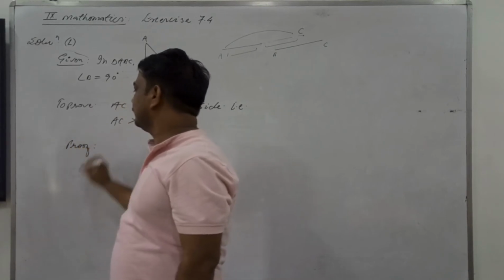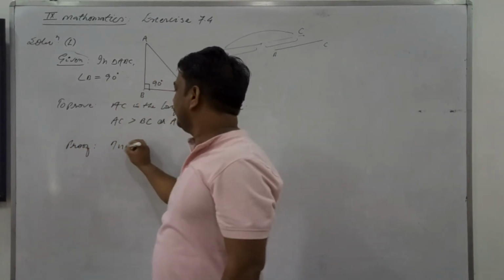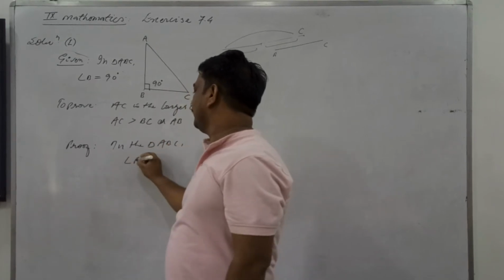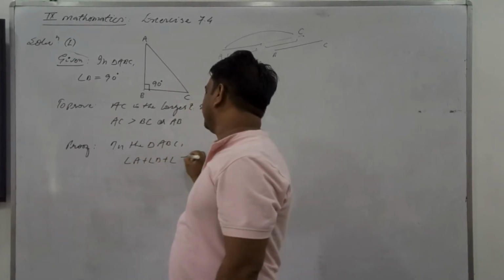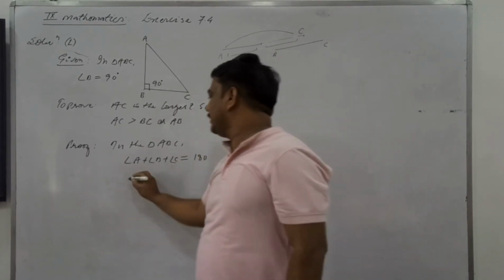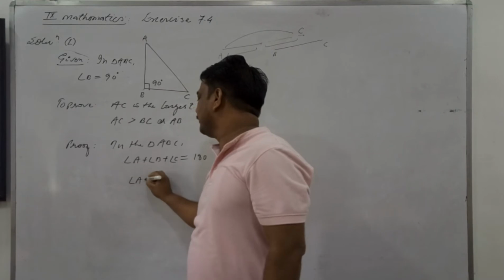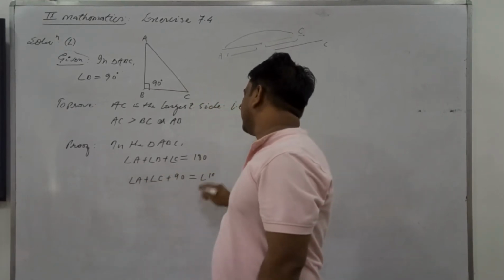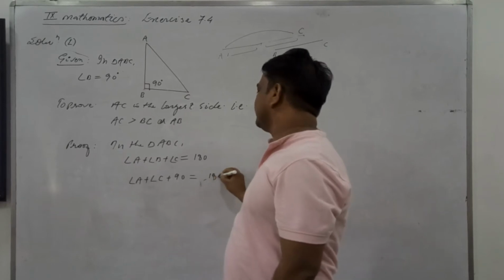In triangle ABC, angle A plus angle B plus angle C. What is their sum, please tell me? Obviously 180. Angle B is given here as 90. Is that clear or not? Angle B is 90.